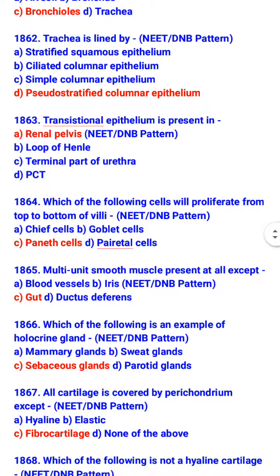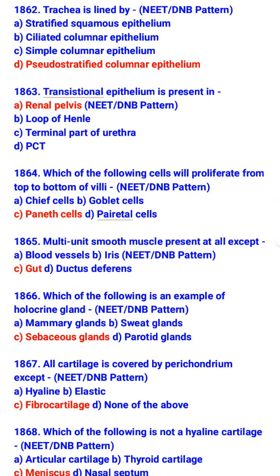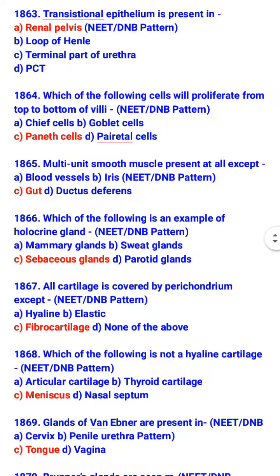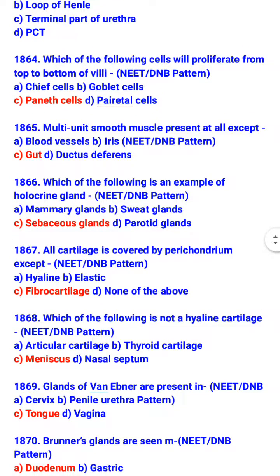Which of the following cell will proliferate from top to bottom of villi? Paneth cell. Multi-unit smooth muscle present at all except gut. So multi-unit smooth muscle present at blood vessel, iris, and ductus deferens. Which of the following is an example of holocrine gland? Sebaceous gland. All cartilage is covered by perichondrium except fibrocartilage.